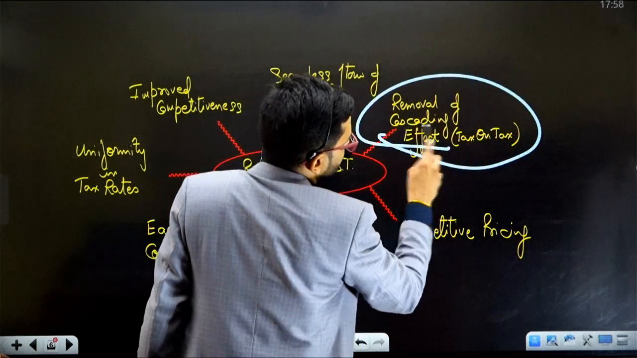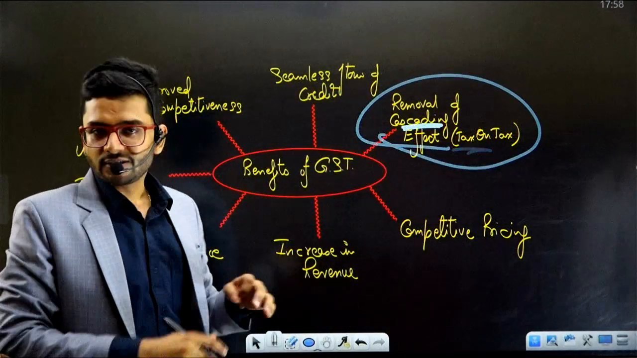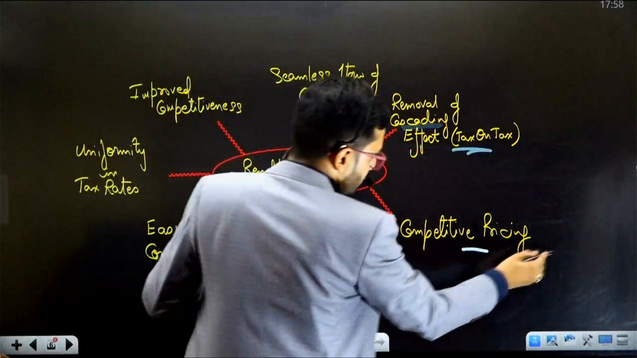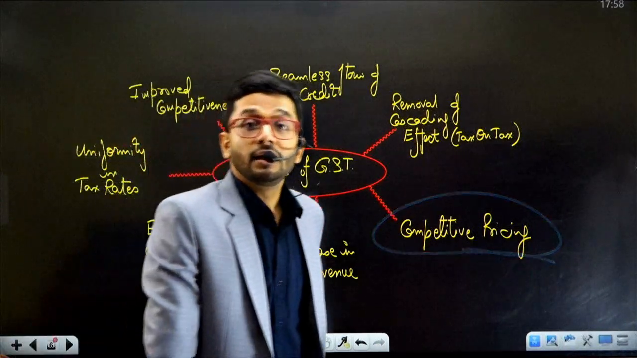So removal of cascading effect. Cascading effect means double, triple taxation policy. So cascading effect was removed. Then competitive pricing, the pricing became competitive, pricing became less.